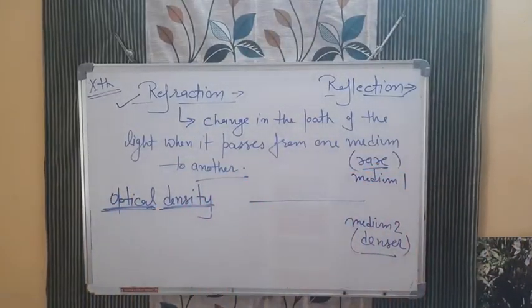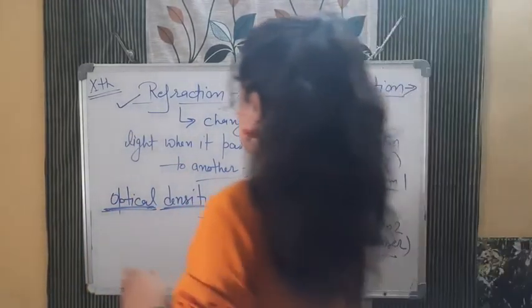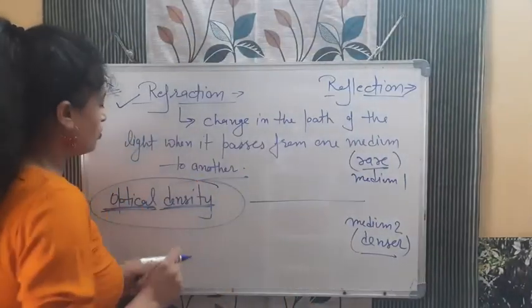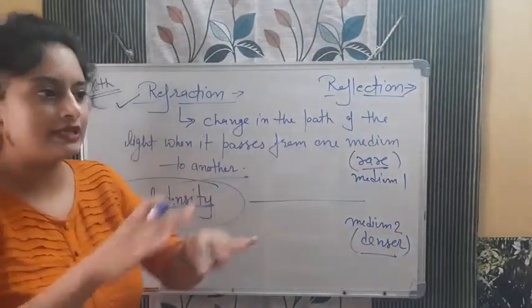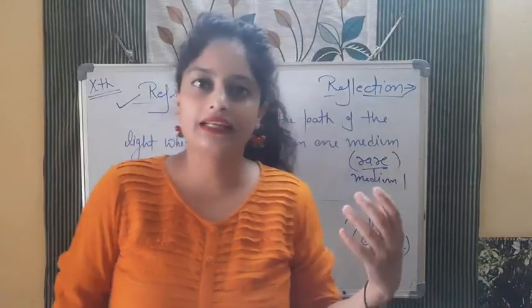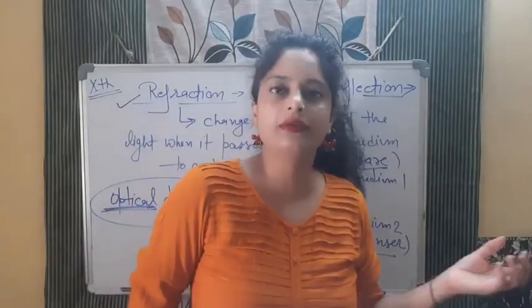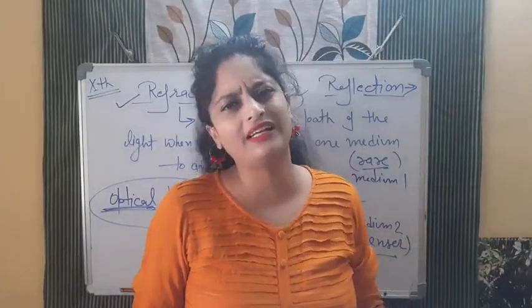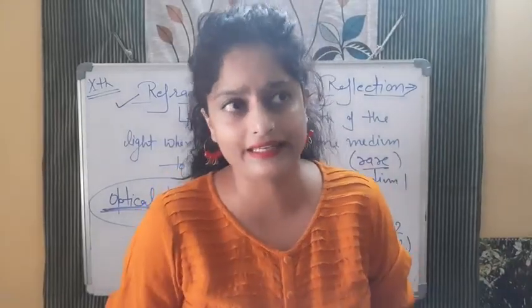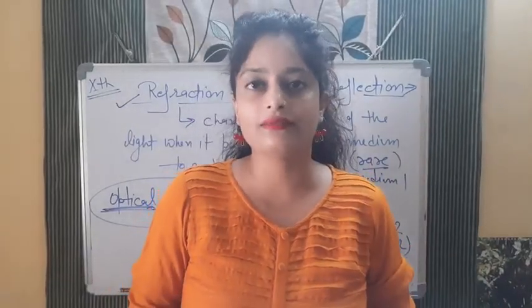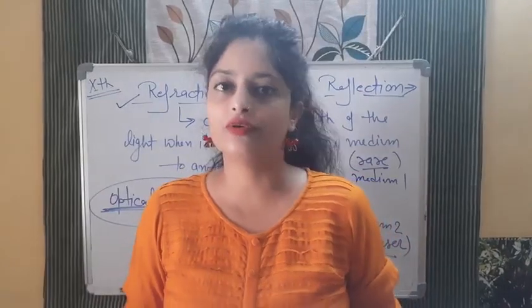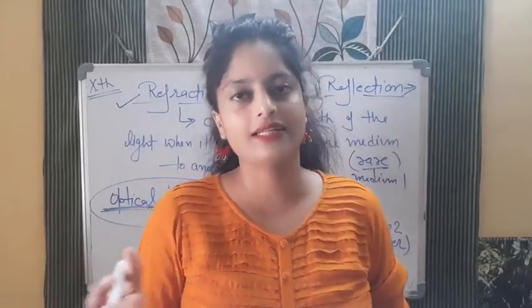So these are two mediums. And optical density, we studied that it depends on the density of the medium: if light can easily travel, that is a rare medium. If light has some difficulty to travel, automatically we can say the speed of the light decreases. अगर speed of the light is maximum, क्या होता है, 3 into 10 raised to the power 8 meter per second, that is in vacuum.